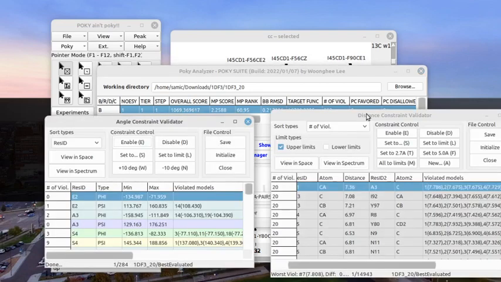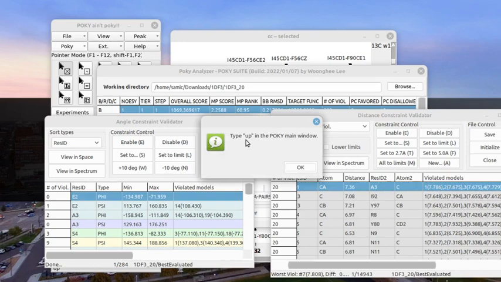This will open two windows, the Distance Constraint Validator and Angle Constraint Validator. Sort by number of violations and select the violation here. Then click on View in a Spectrum. A hint will show up that you can use the two-letter code UP in the POKY main window now.